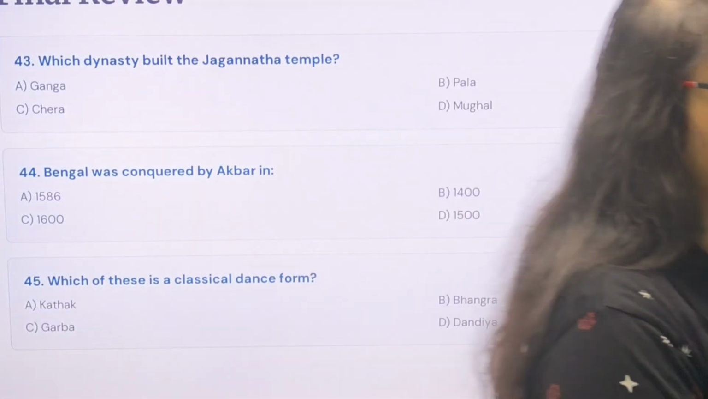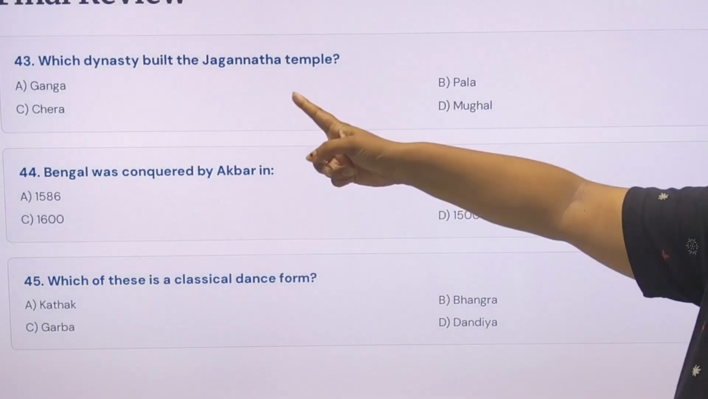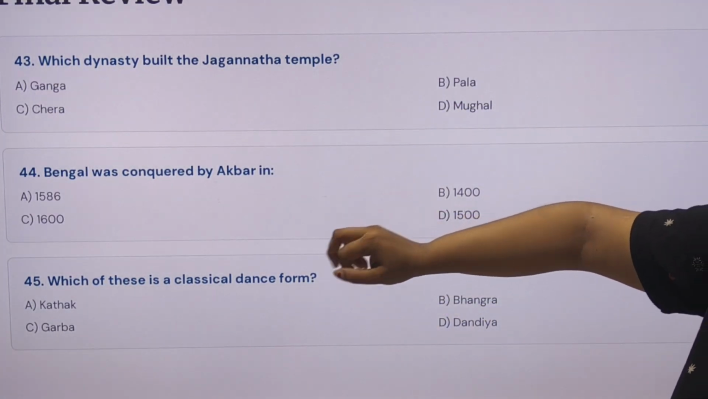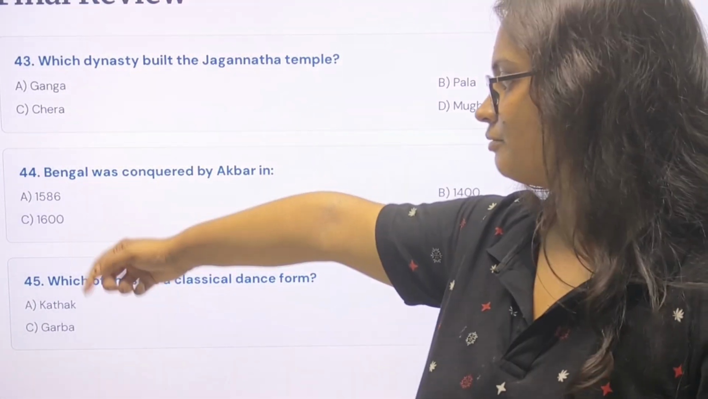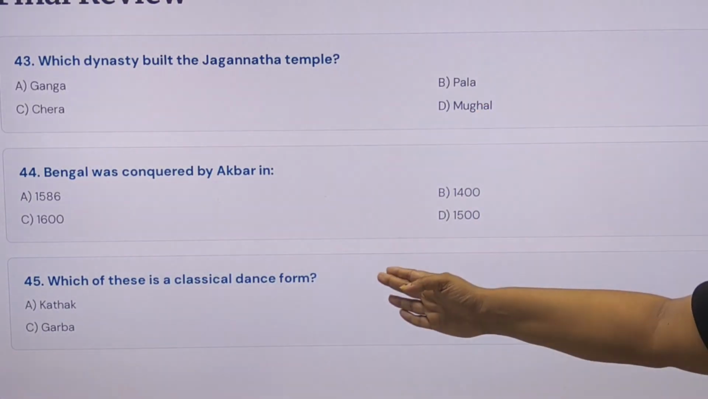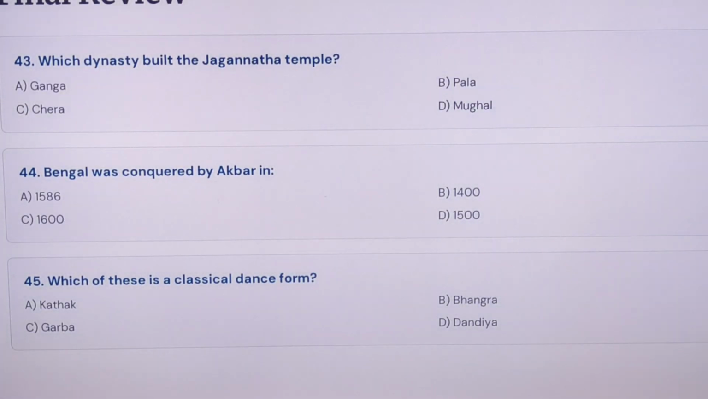So which dynasty built the Jagannath temple? Ganga dynasty. Bengal was conquered by 1576. That is not 86, it is 76. Which of these is a classical dance form? That is Kathak. Kathak is a classical dance form.